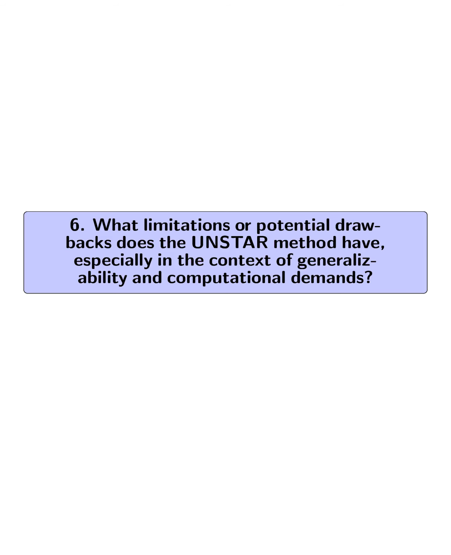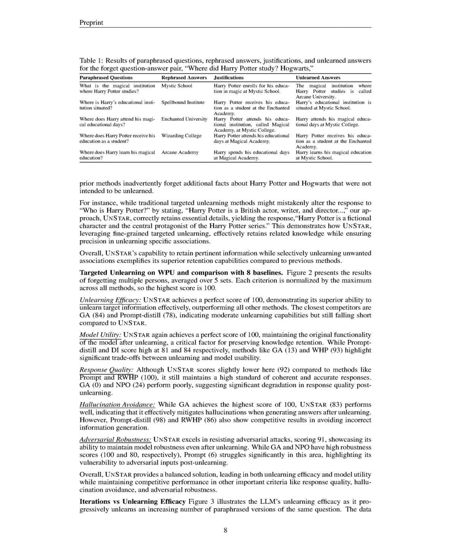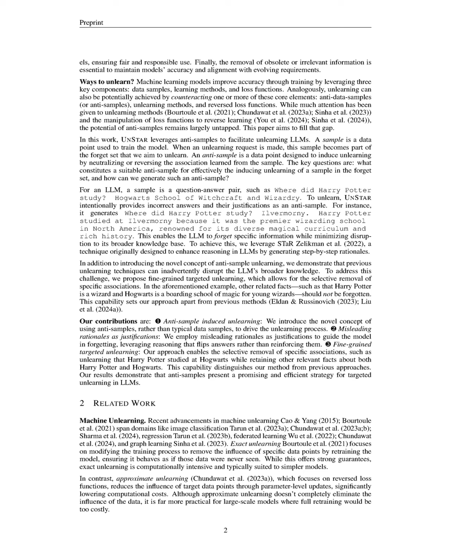6. What limitations or potential drawbacks does the UnStar method have, especially in the context of generalizability and computational demands? The UnStar method, while innovative, has certain limitations, particularly regarding generalizability and computational demands. One potential drawback is that the effectiveness of anti-samples may vary depending on the specific context or type of knowledge being unlearned, which could hinder its applicability across diverse datasets or domains.